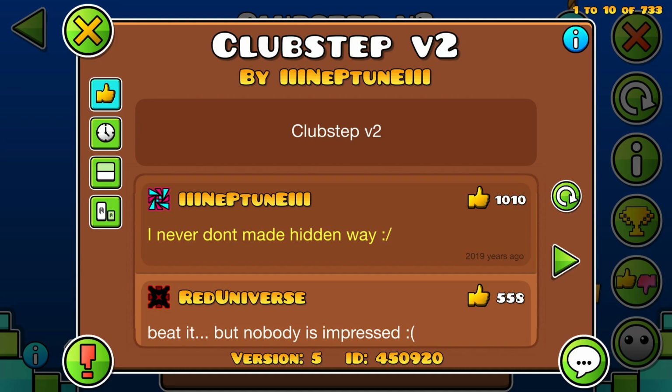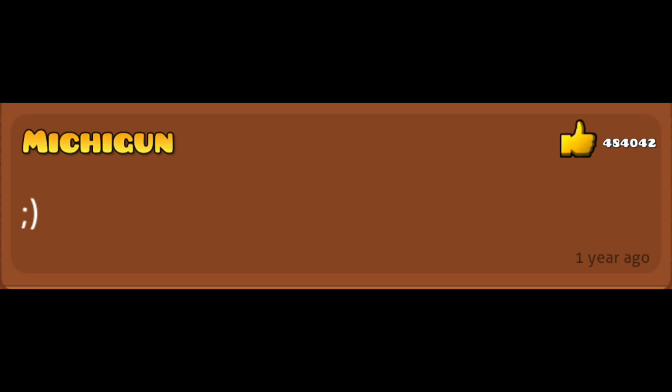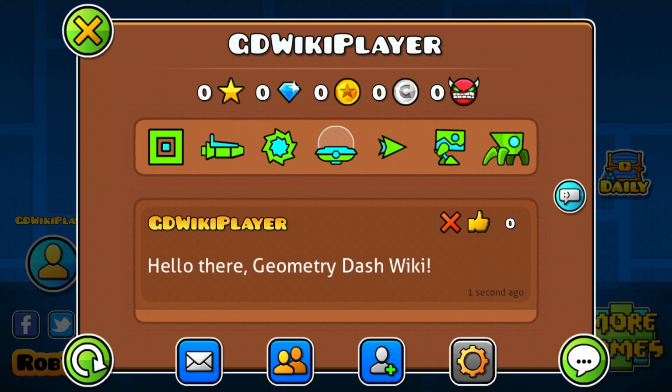Update 1.1 introduced the feature of being able to comment on other people's levels. This increased the community size because now everyone could talk to each other in so-called level chats. If we could not comment on levels, we also could not praise or criticize creators to help them make better levels in the future. I think this is really helpful because if no one could talk, there would be no communication, there would be no community in general.